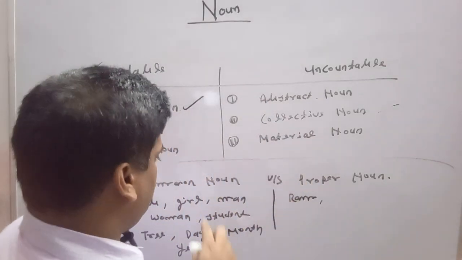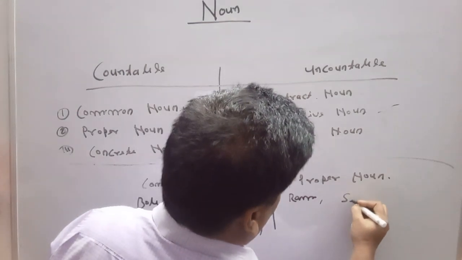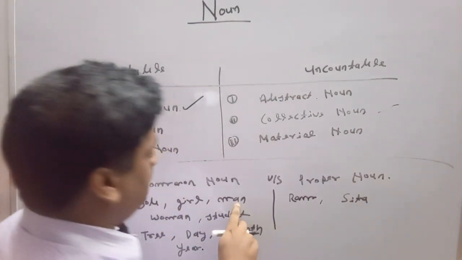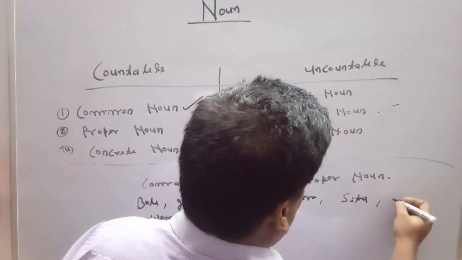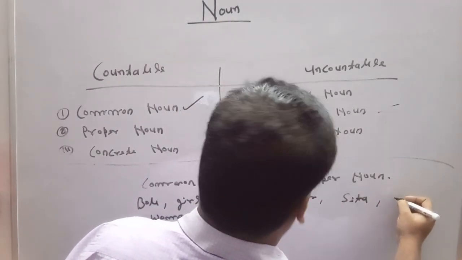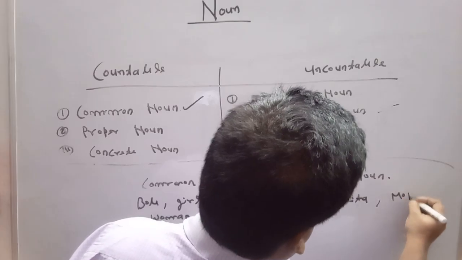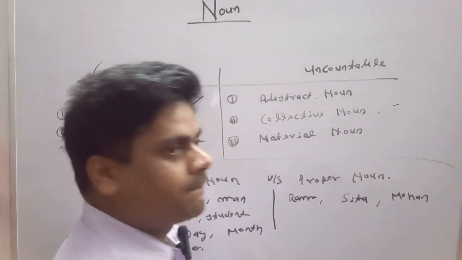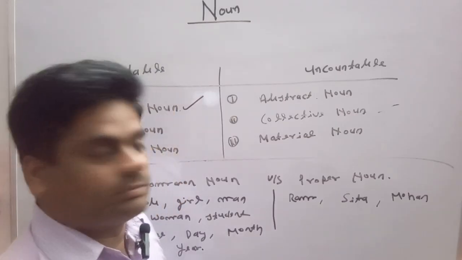Here girl is a common noun, but in case of proper noun, Sita is a proper noun. Man is a common noun, but Mohan is a proper noun.